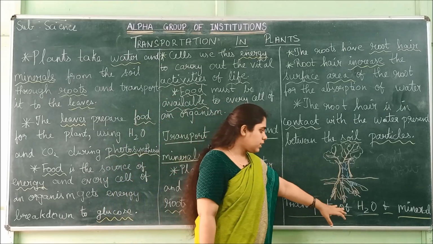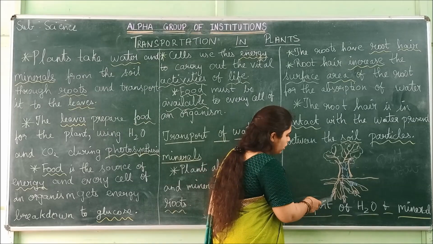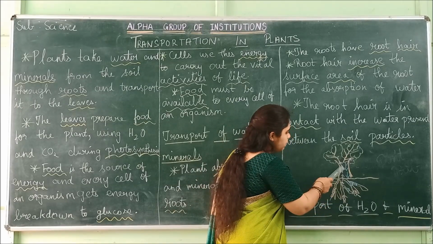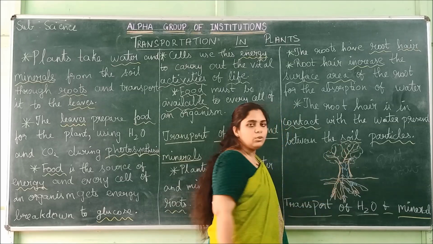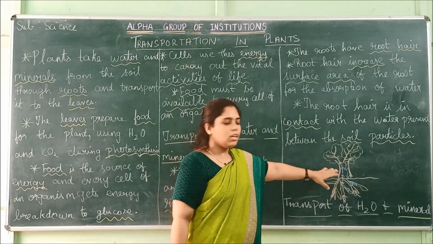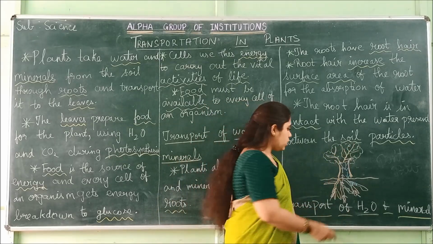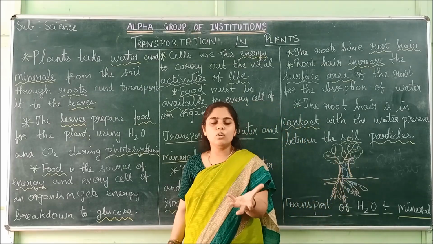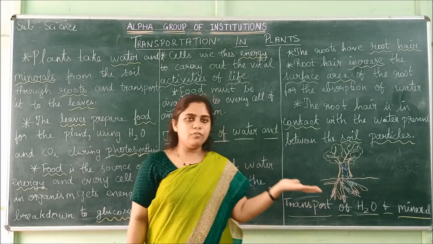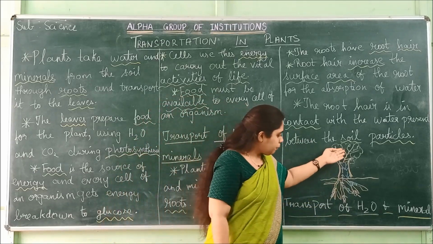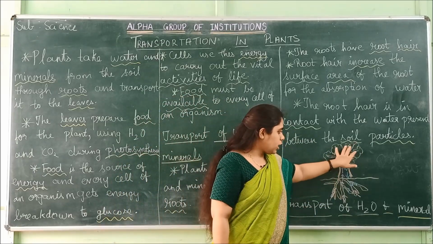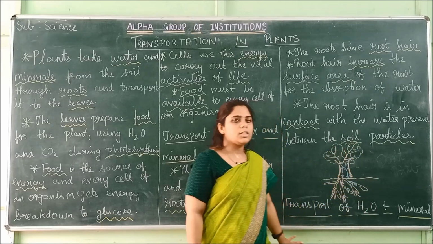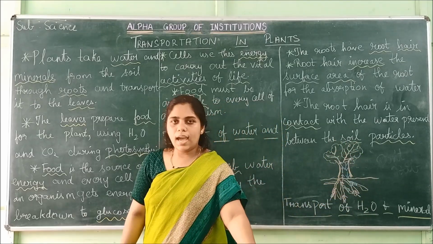Like you can see in the diagram, all the water from the root, in the violet lines, has been sucked and let into all the leaves and branches. And the food content, the glucose, what happens after photosynthesis, the glucose has been transported from the leaf to the root. So this is only the transportation of water and minerals.